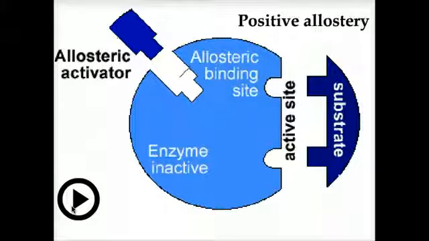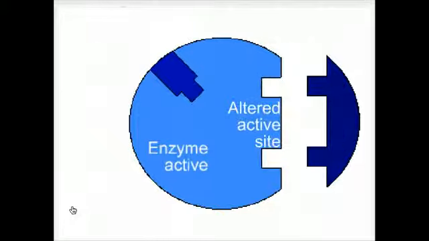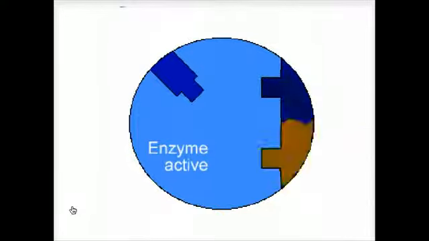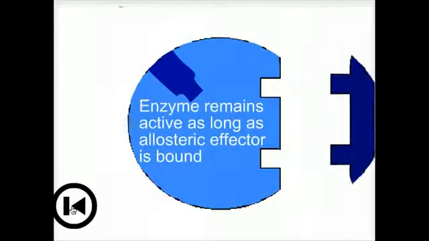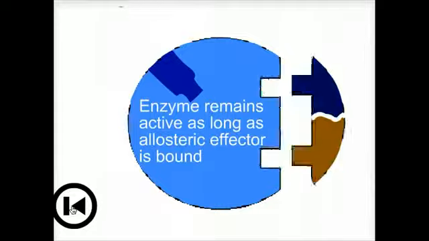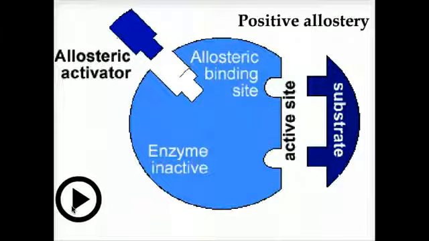In the case of a positive effector, in the absence of the allosteric regulator, the enzyme is inactive. Binding of the regulator to the enzyme changes the state, the structure of the enzyme, and now the enzyme can catalyze the reaction. In the absence of the regulator, the enzyme again is inactive. The binding of the effector is reversible. It can go on and off.